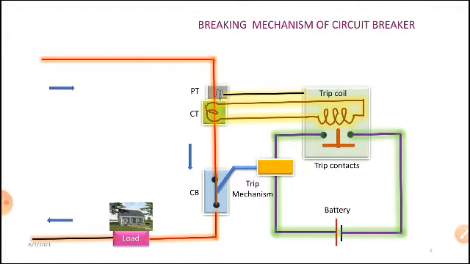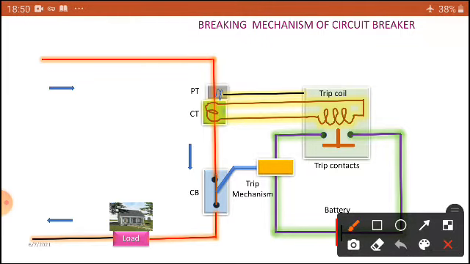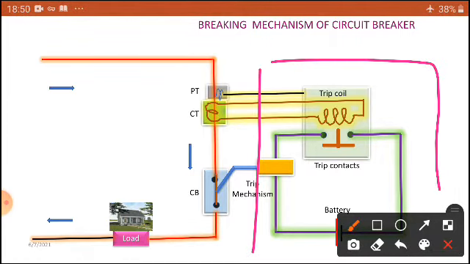Whenever abnormal conditions arise in the system, our relay will give the signal to the breaker, so you have to open the circuit. Under this condition, an arc may occur. That arc can be easily quenched with the help of our media. So dear students, you can see the same thing. This is the mechanism in detail for easy understanding, and this is a PT to know the voltage of the circuit. It is a CT, so you know the current flowing through this one, the PT ratio and CT ratio. We already learned this in power systems.